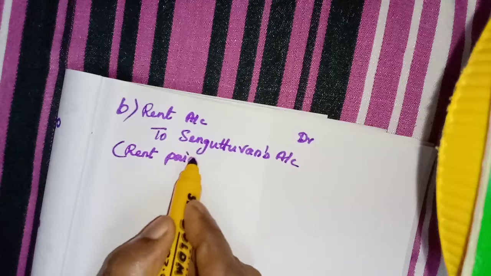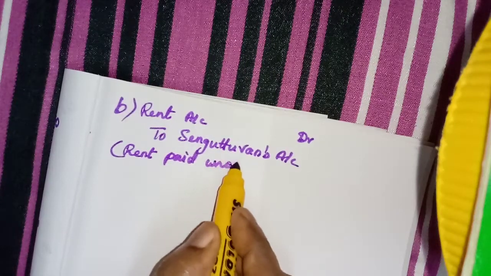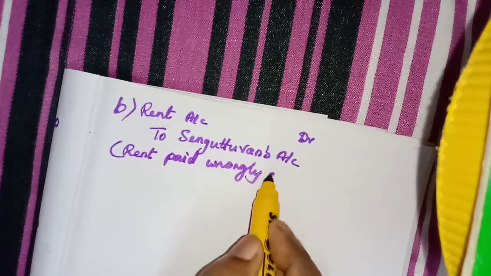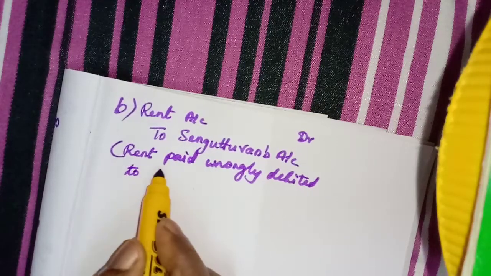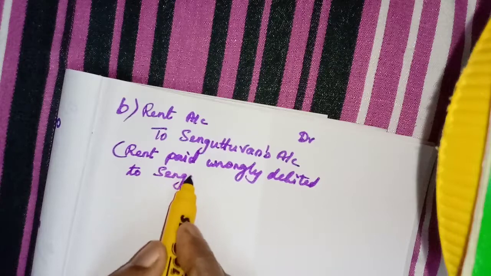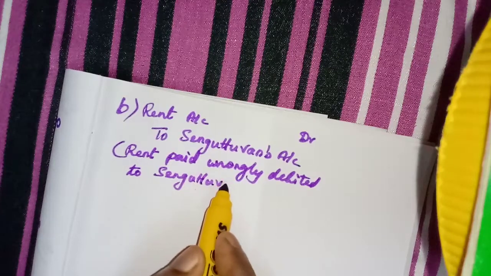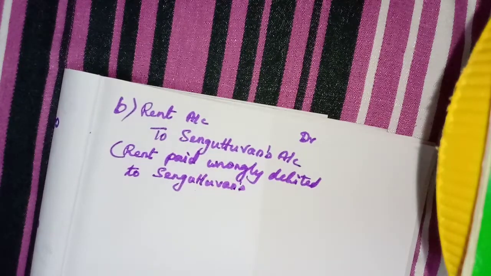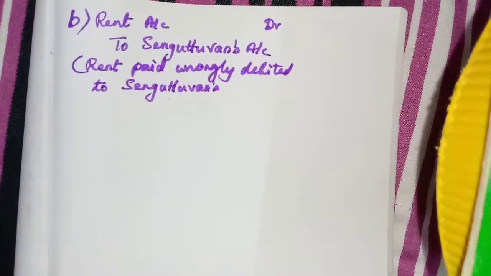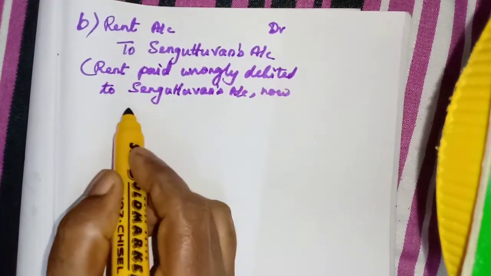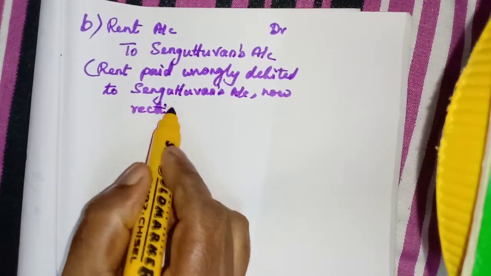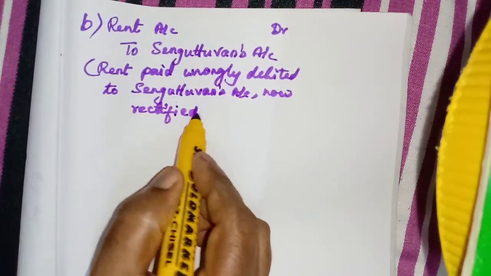Rent paid wrongly debited to Chenguttuvan's account. Now rectified. Amount 6,000.